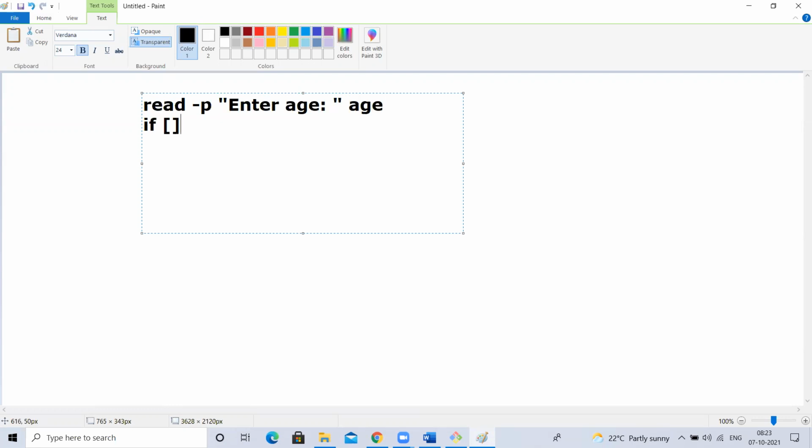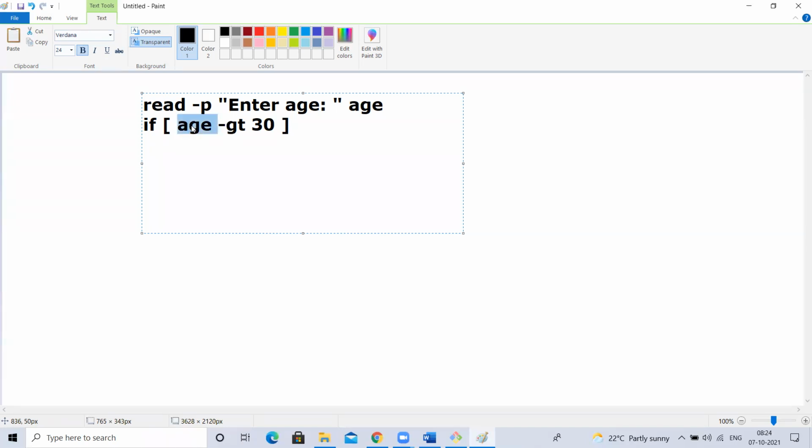If age -gt 30, right? If this age is greater than 30, is this correct? I'm checking age greater than 30. 30 is a value I'm passing. Is there any issue in this line? I'm just writing a condition. What if the condition is satisfied? What I have to do, I'm not saying yet. If age greater than 30, is there anything wrong in this line? No, sir. Correct. Yes, there is something wrong.